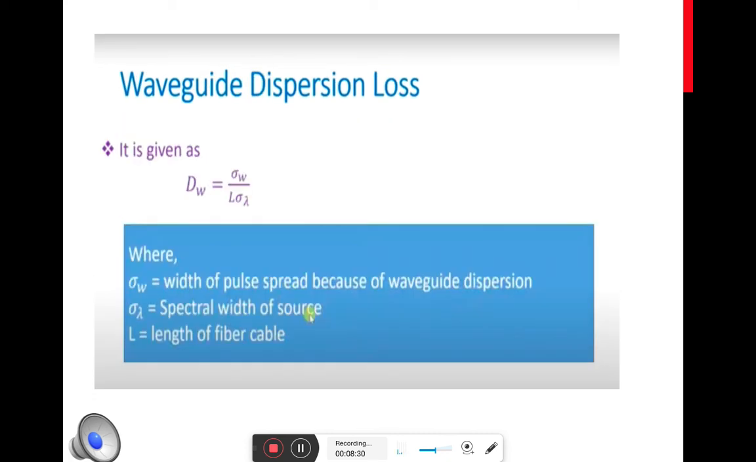The waveguide dispersion loss is given by dW. dW is equal to sigma W by L into sigma lambda, where sigma W is the width of the pulse spread because of waveguide dispersion, sigma lambda is the spectral width of the source, and L is the length of the fiber cable.